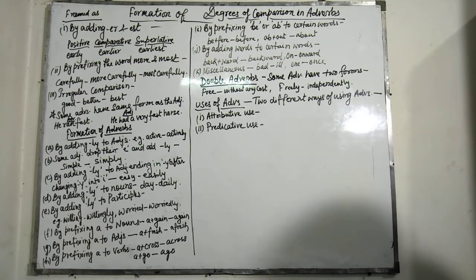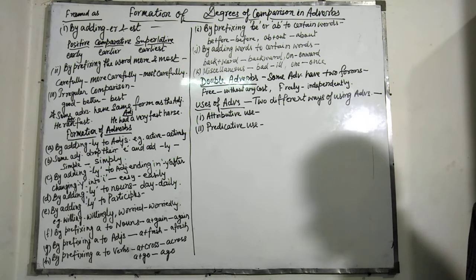Hard means very much or tough, while hardly means rarely. Similarly, late, lately. Late means after the fixed time, while lately means recently. Near, nearly. Near means close by, while nearly means approximately.